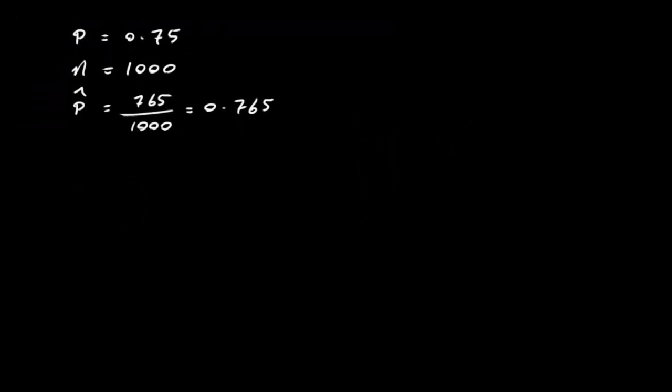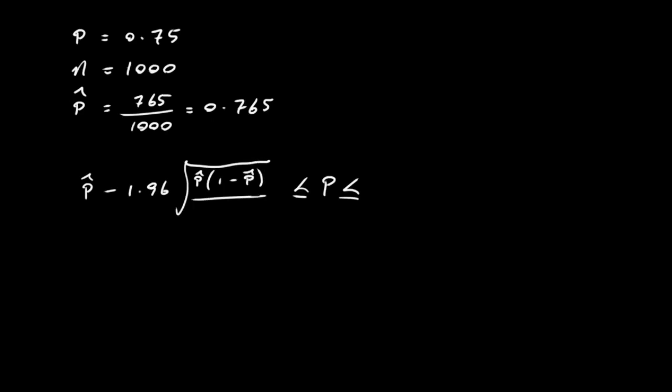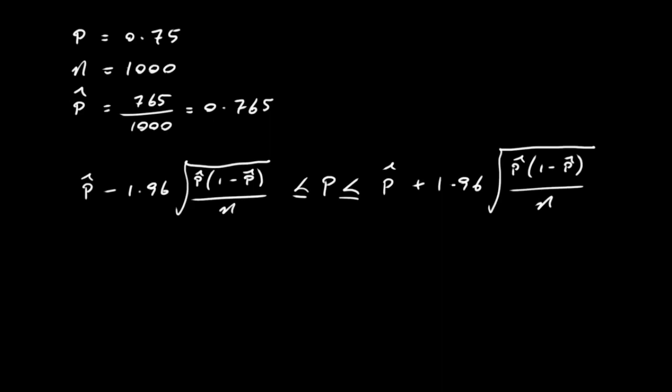The confidence interval is going to be: population proportion is greater than or equal to P hat minus 1.96 times the square root of P hat times 1 minus P hat over n, and less than or equal to P hat plus 1.96 times the square root of P hat times 1 minus P hat over n. So in our case we have P hat as 0.765.